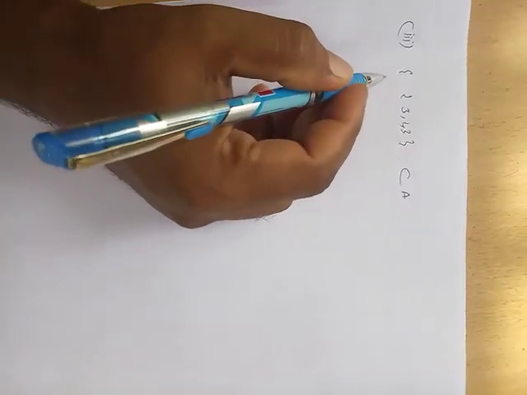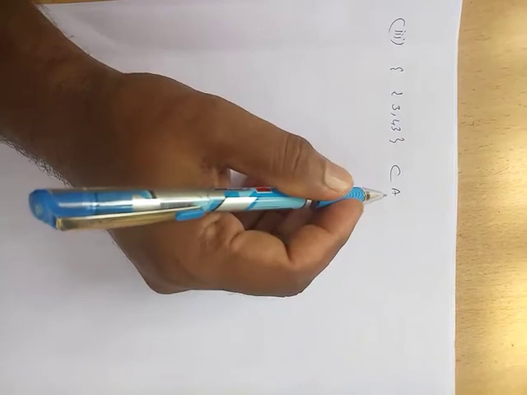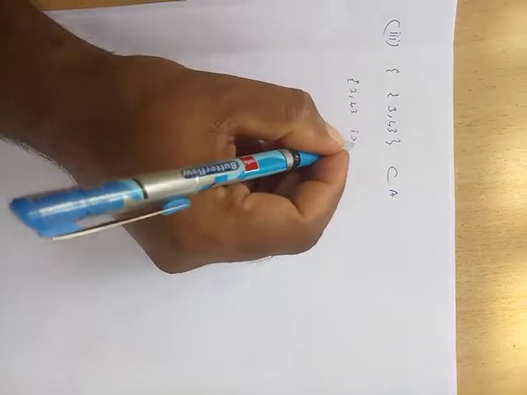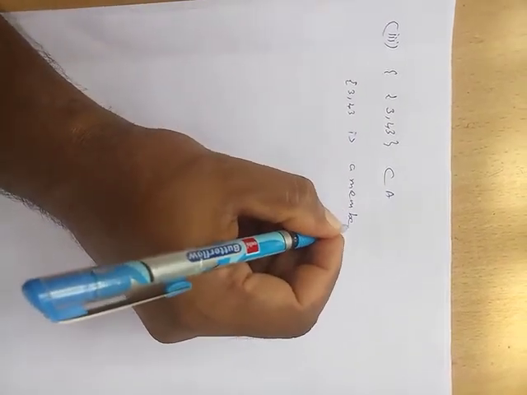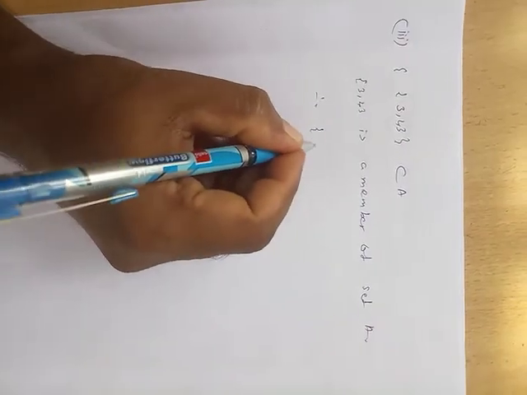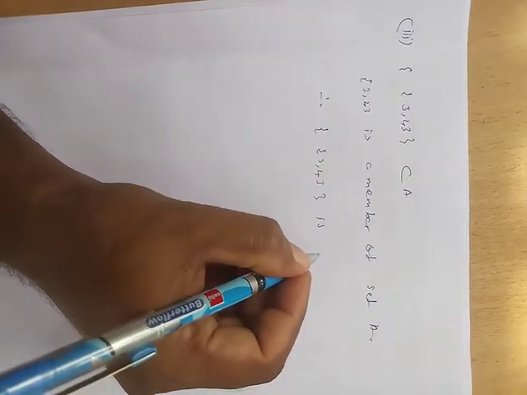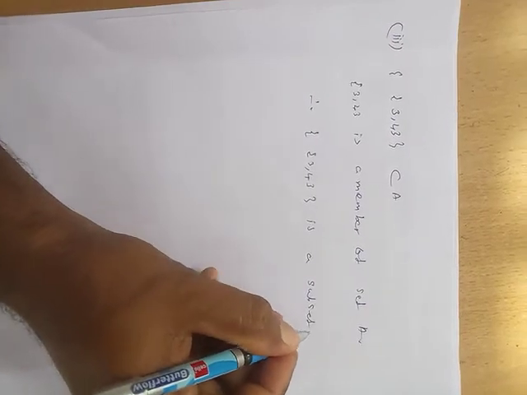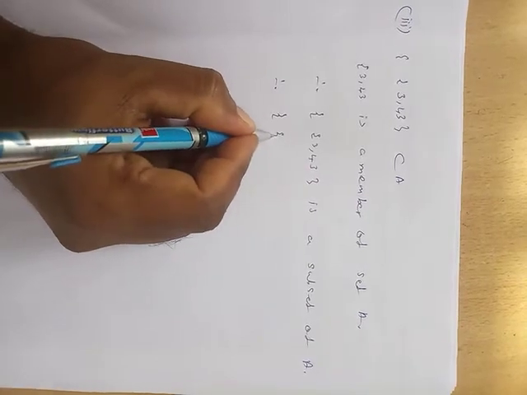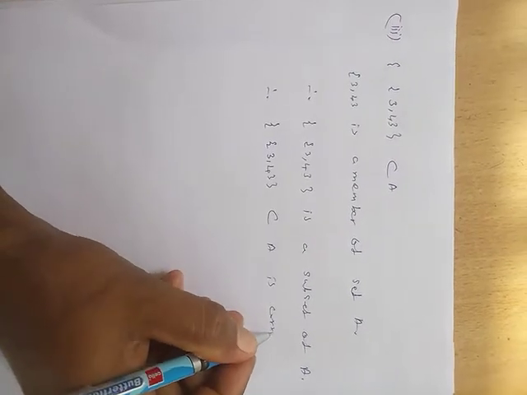Third one, {3, 4} contained in A, or subset of A. Now 3 and 4 are members of set A. Therefore the set {3, 4} is a subset of A. Therefore {3, 4} contained in A is a correct statement.